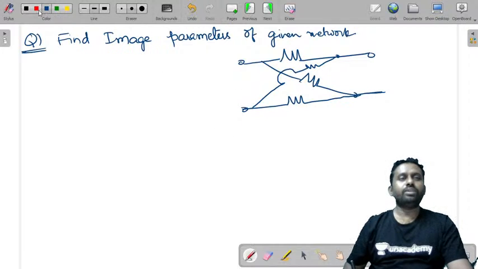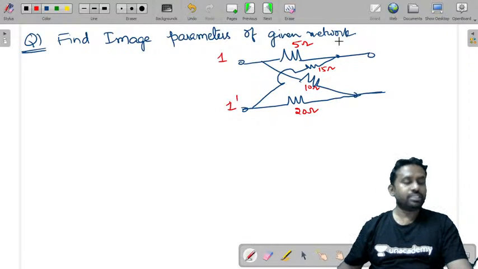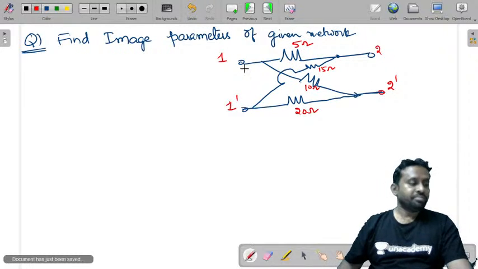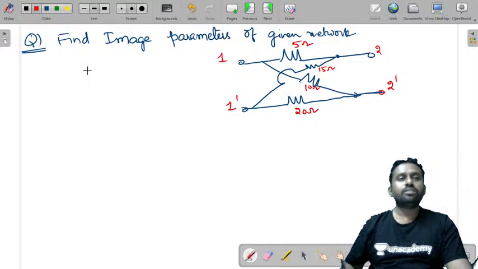This is the given network, and the values are given as 5 ohms, this 15 ohms, this is probably 10 ohms, and 20 ohms. This is 1 dash, and this is 2 dash. So this is the given network.